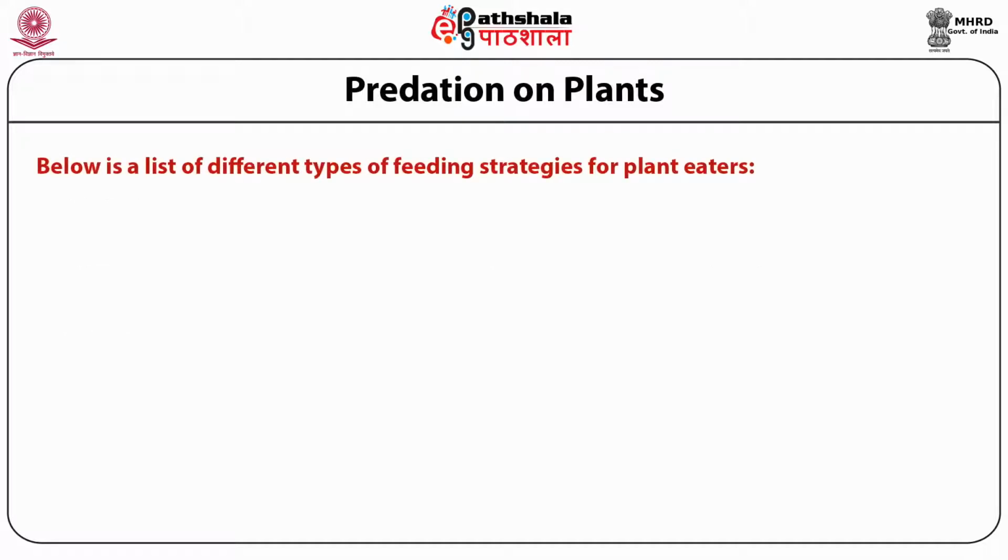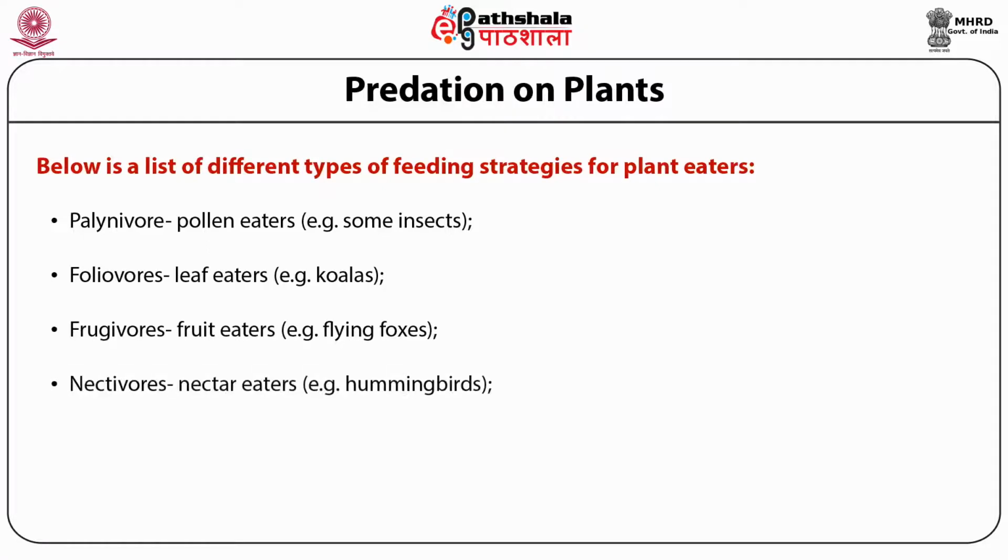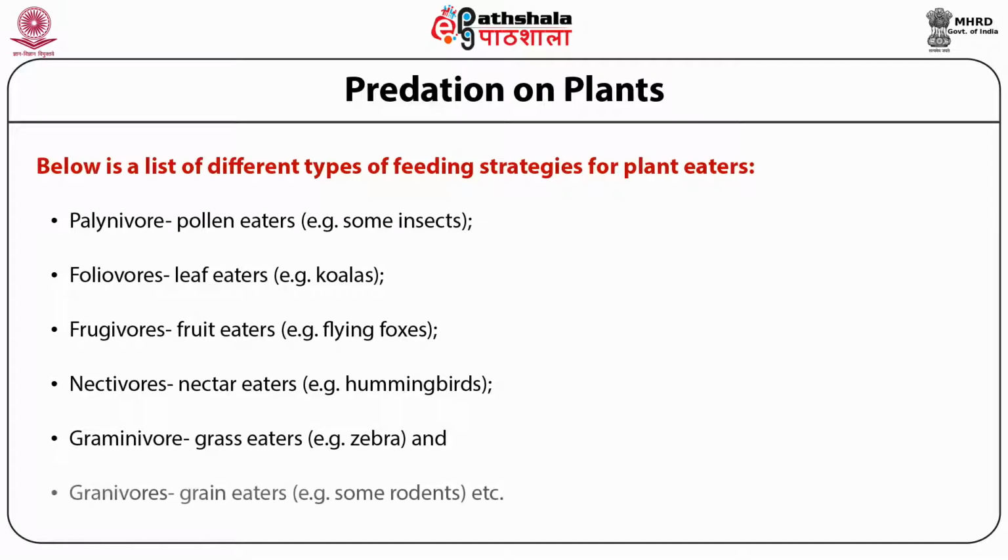Below is a list of different types of feeding strategies for plant eaters. Pollenivore, pollen eater, example some insects. Folivores, leaf eaters, example koalas. Frugivores, fruit eaters, example flying foxes. Nectarivores, nectar eaters. Graminivore, grass eater, example zebra. Granivores, grain eaters, example some rodents.